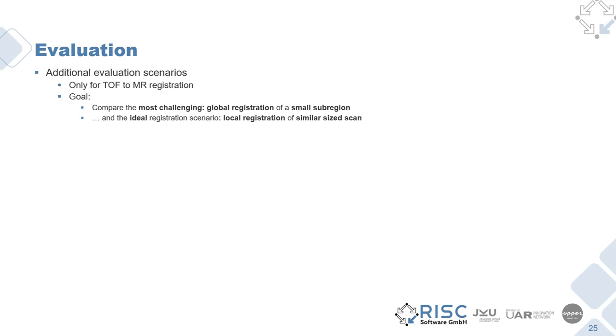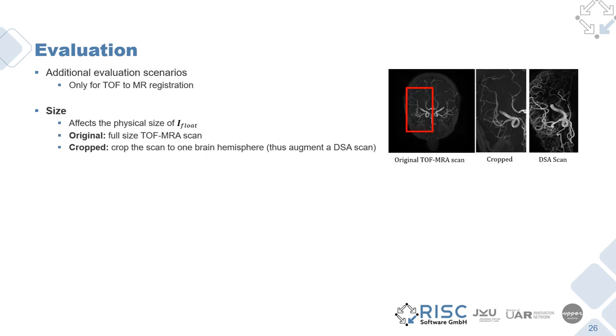These parameters were only considered for the evaluation of the time-of-flight to MR registration of the public datasets, and the goal is to compare the most challenging to the most ideal registration scenario. Concerning size, we are considering the physical size of the floating image. We compared the scenario where we used the originally sized time-of-flight MRA to the scenario using a cropped scan. The cropping reduces the scan to one brain hemisphere, which approximates a typical DSA scan extent.